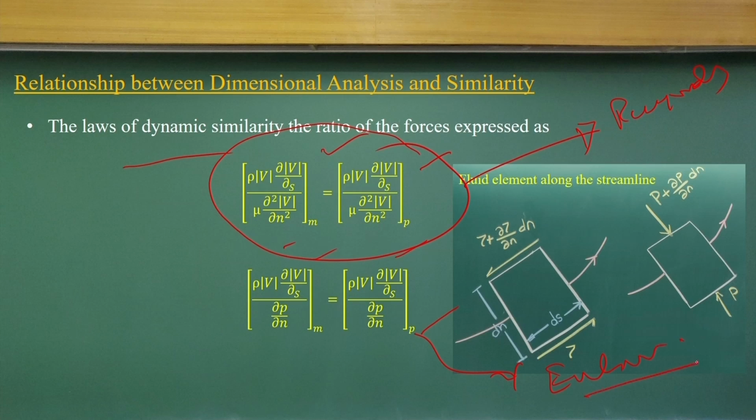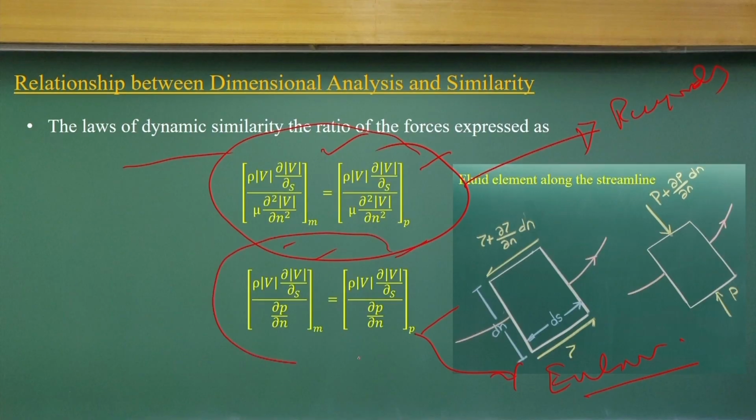So, basically what I am telling is that when we go to the element level, we can derive the ratio between inertia force and viscous force, which comes out to be the Reynolds number, and we get the same expressions.